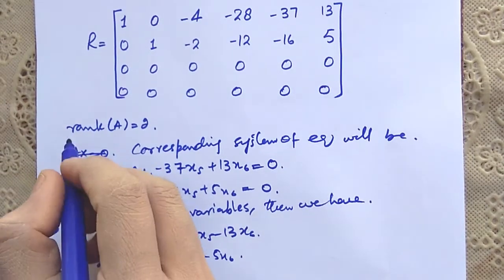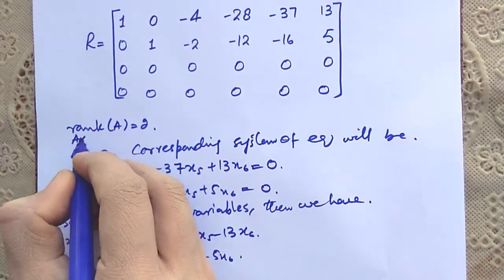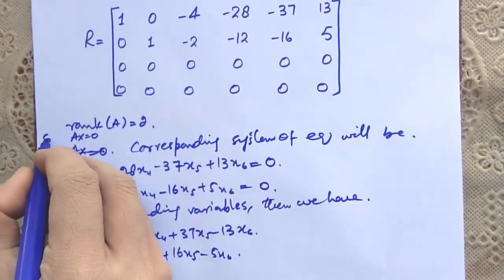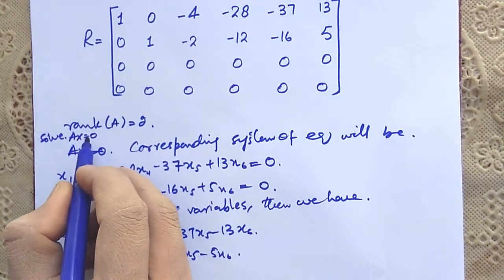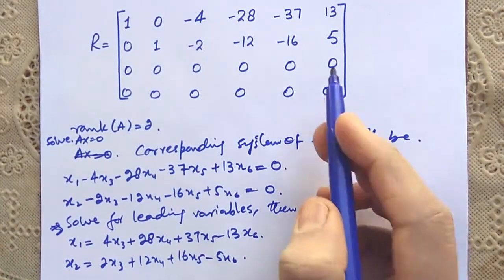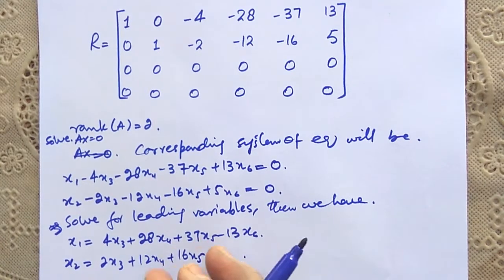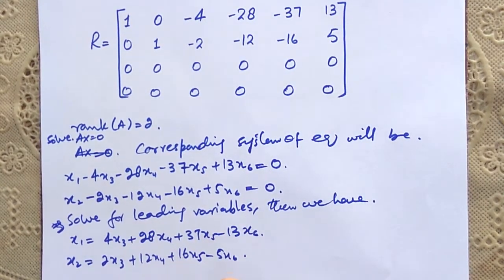And what we are doing? We are solving the homogeneous system, right? Now since other rows are 0, variables other than x1 and x2 are free variables.